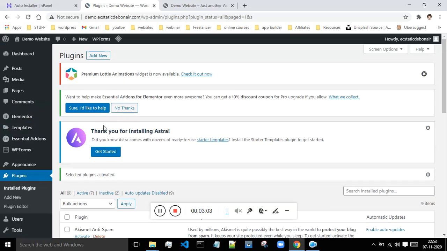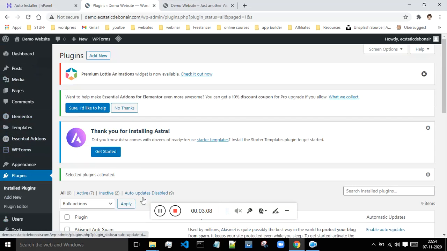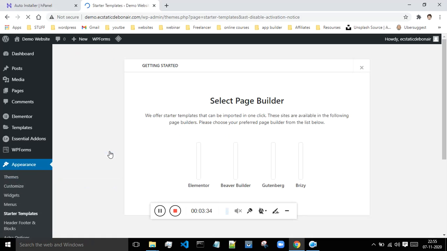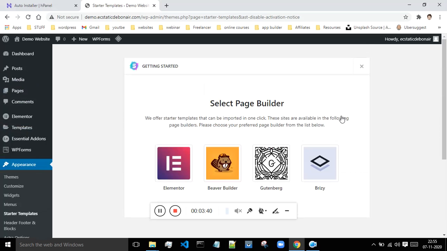Okay, so now this has been done. Once you activate them, you will get this option, which is the thank you from the installed ASTRA. Click on get started. What this will do is install a few more plugins if required in order to start working with ASTRA. Let's see what happens, and this will give you some options. I will select the page builder as Elementor over here.